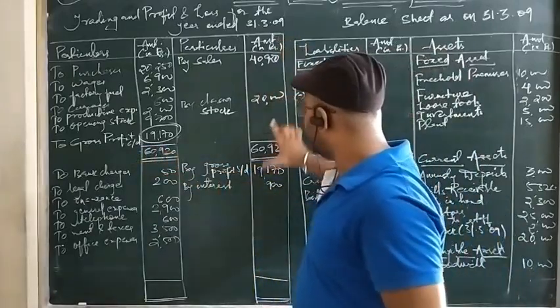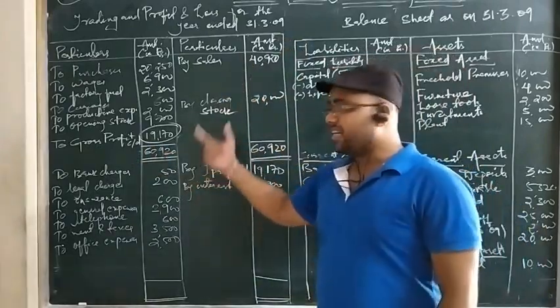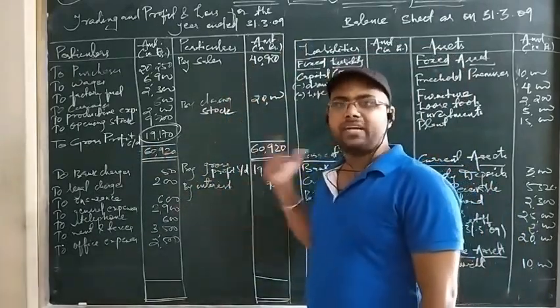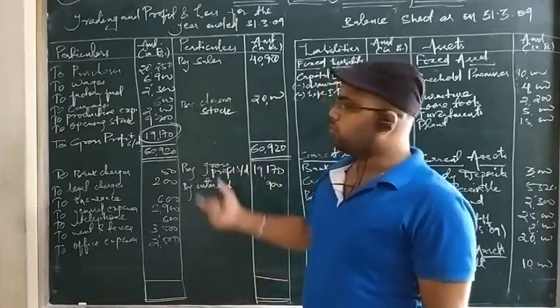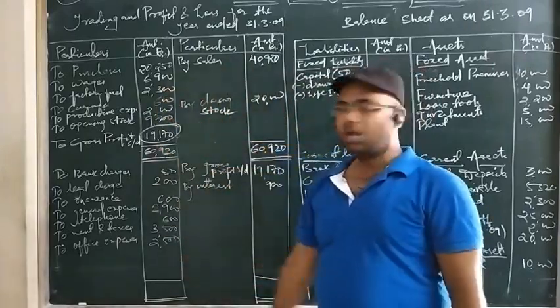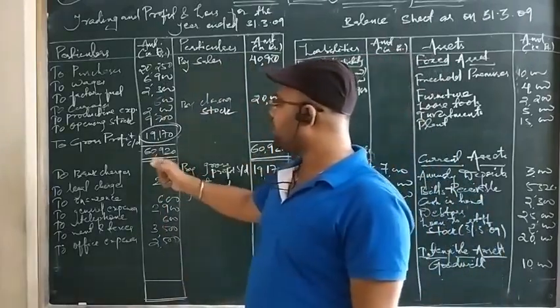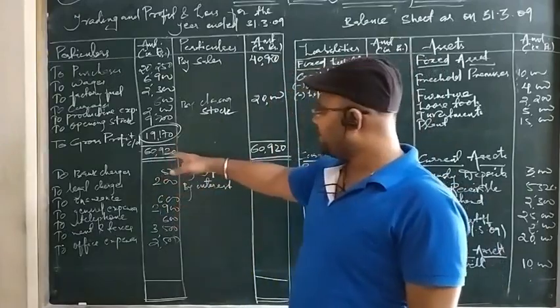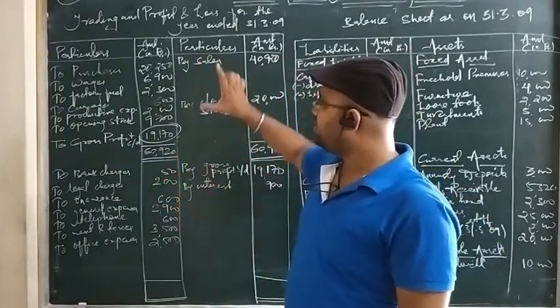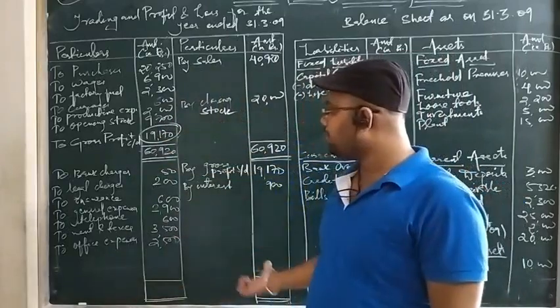So this part is the trading account, this part is the profit and loss account, as you can see from the question. Look, it is easier than preparing two individual financial statements. Otherwise you have to prepare another financial statement, put in the names, particulars and all, and write again. So it is better that you take a big format and classify it into two parts: the upper part should be the trading account, and the bottom part should be the profit and loss account.